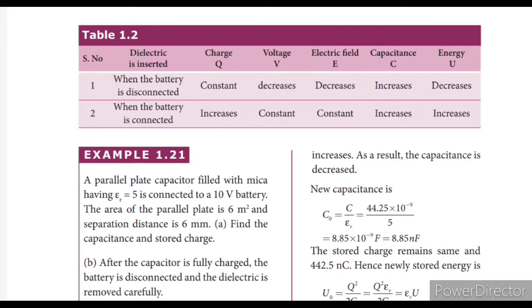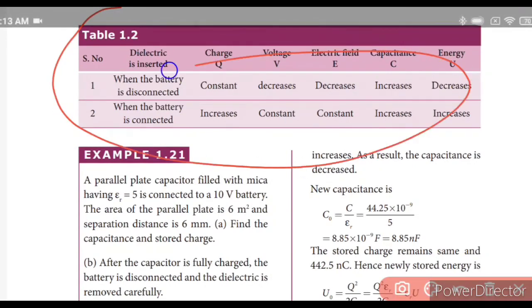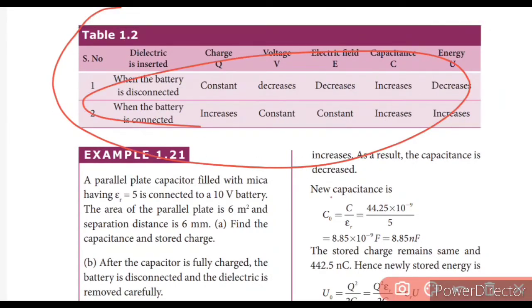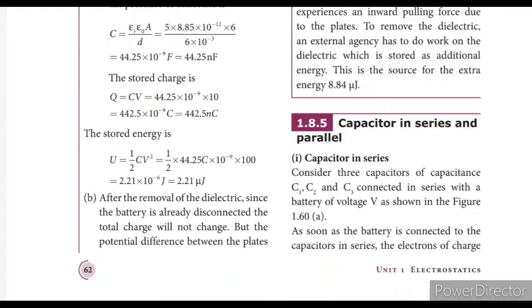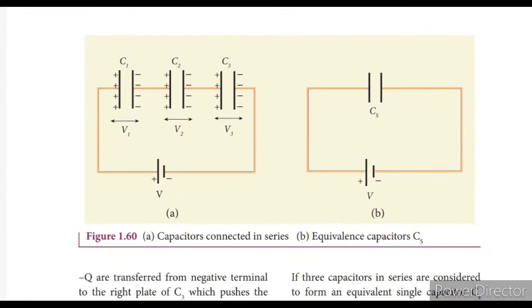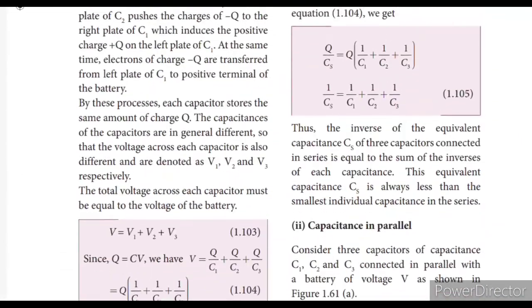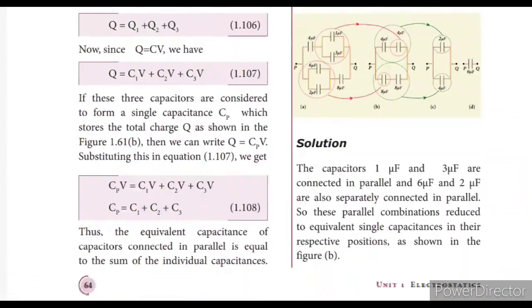This is also one important thing, dielectric insertion. When the battery is disconnected, the charge will be constant, voltage will decrease, electric field decreases, capacitance will increase, energy will decrease. When the battery is connected, charge increases, voltage will be constant, electric field also constant, the capacitance increases and energy also increases. Then capacitance in series and parallel, a 3 mark question.